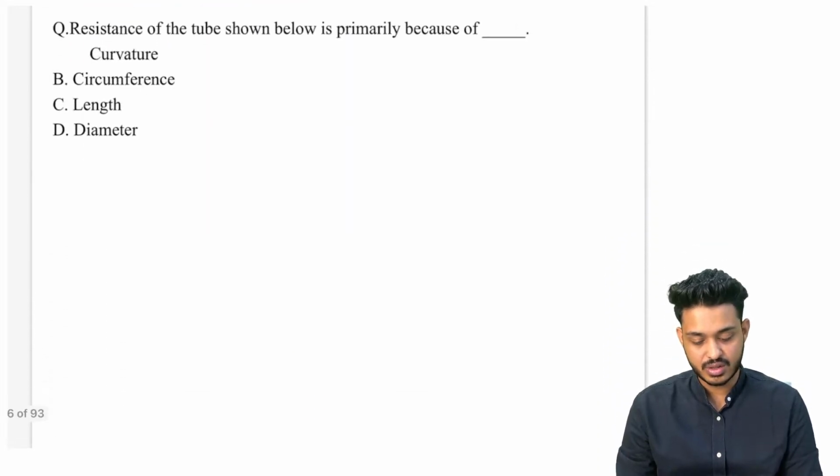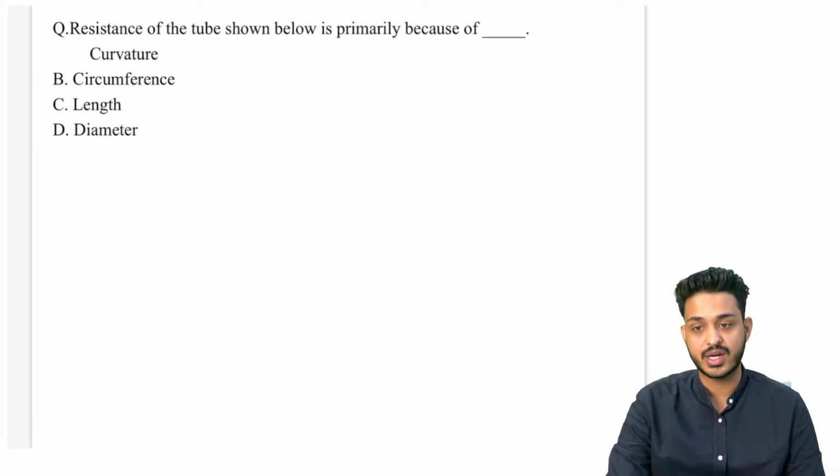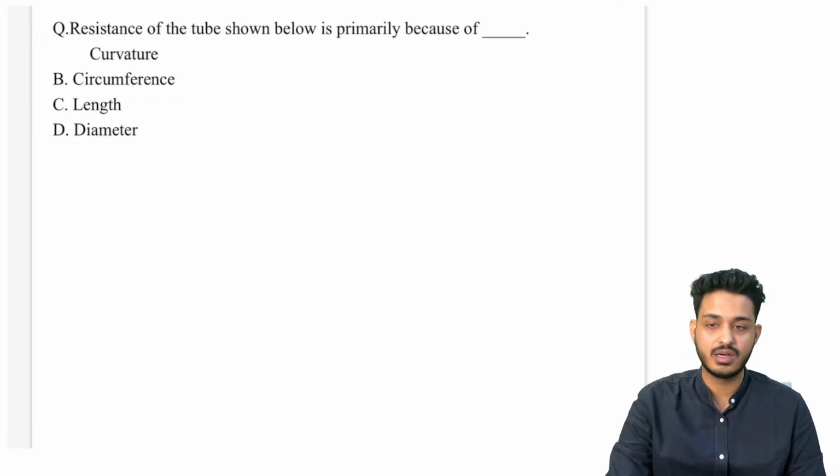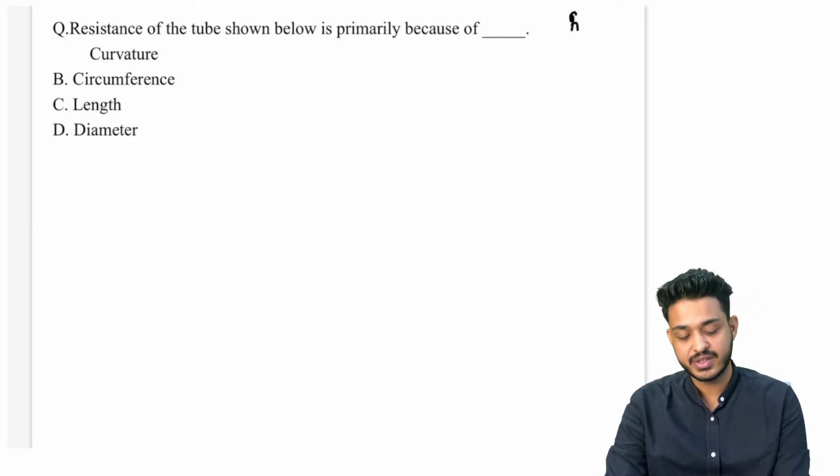Now try to solve this question. Resistance of the tube shown below is primarily because of what? Resistance of the endotracheal tube is because of what? Try to answer. Is it the curvature? Is it the circumference? Is it the length or diameter? This is your FMGE PYQ.